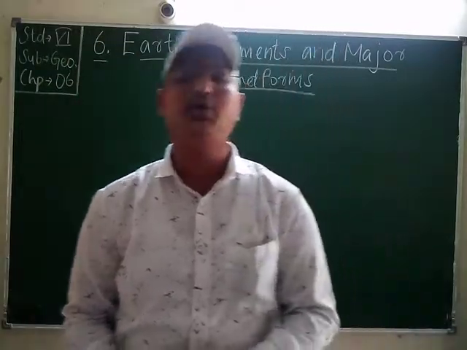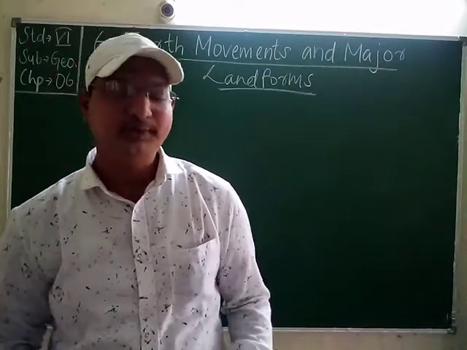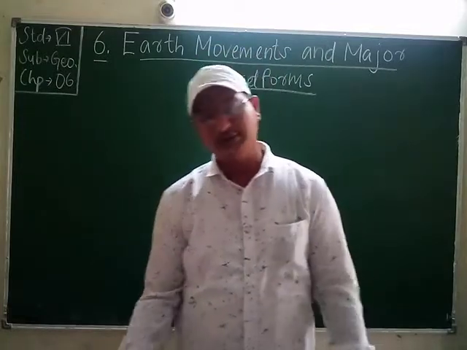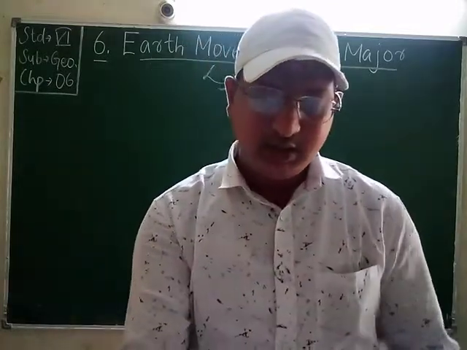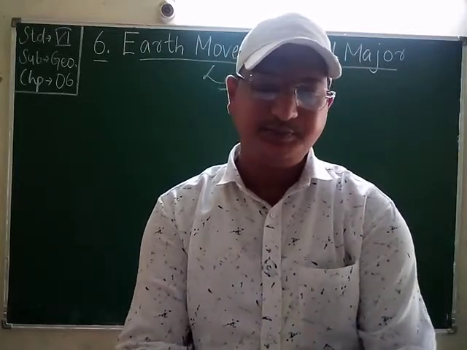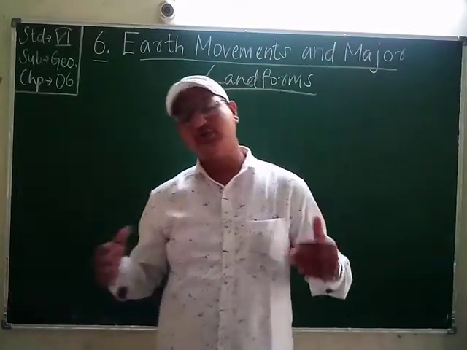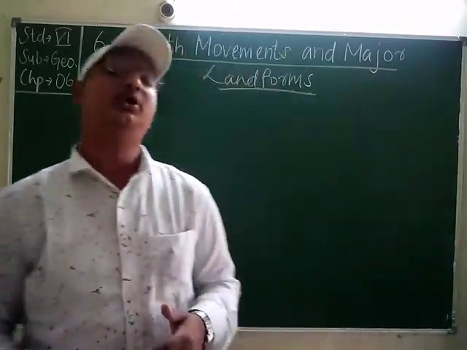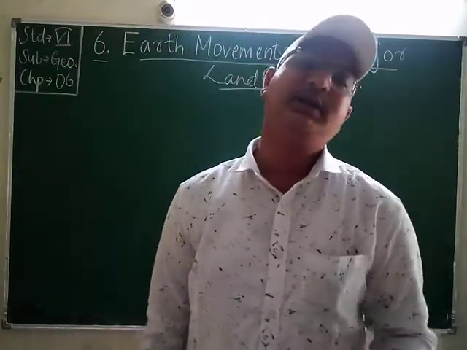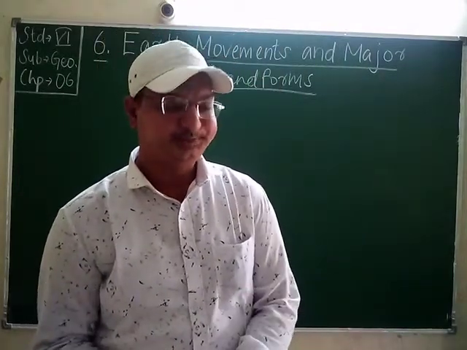The previous chapter was Realms of the Earth. So what are the different realms of the earth, students? The first one is the lithosphere. The land surface of the earth is known as the lithosphere. It contains 7 continents. Then the next is the hydrosphere, the water bodies. More than 70% of the earth is covered with water, but the rest, 29%, is land. So this is all about the hydrosphere.